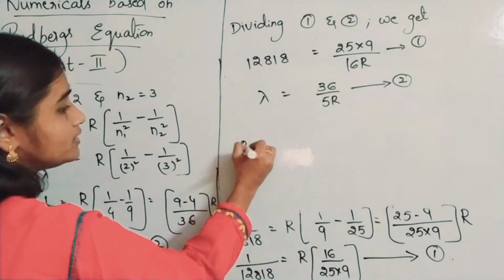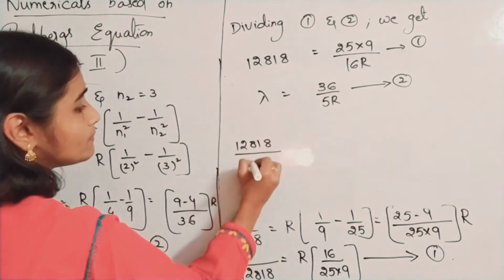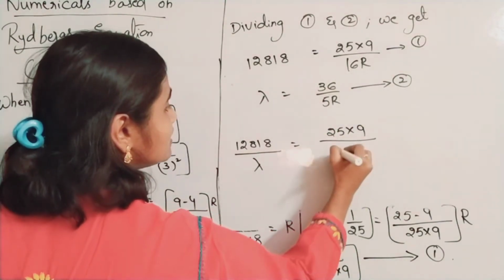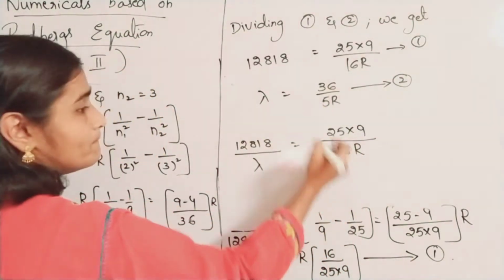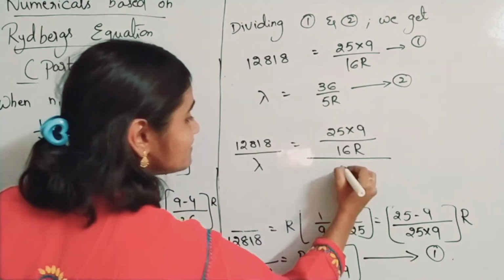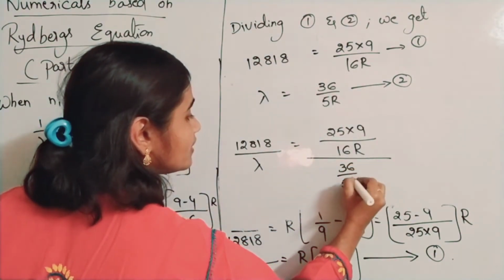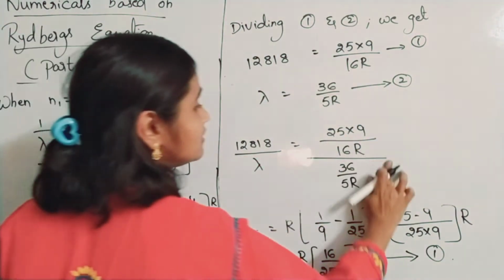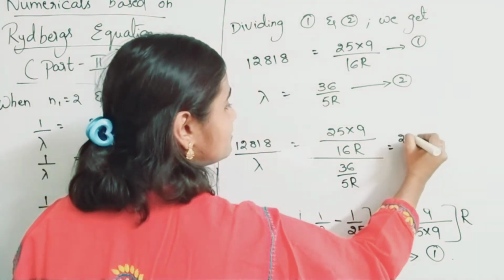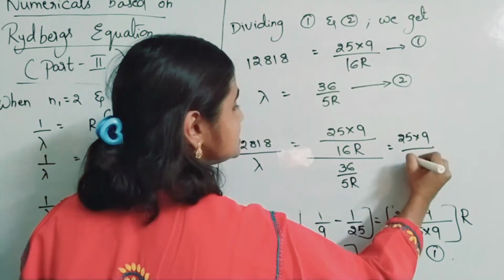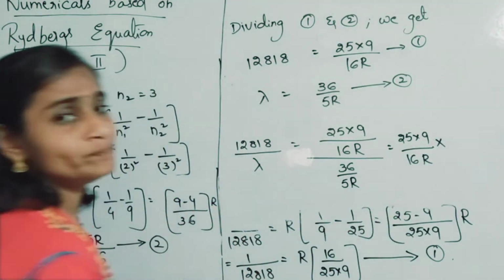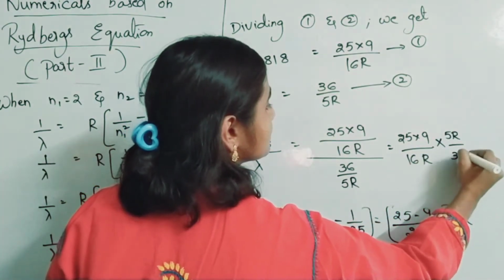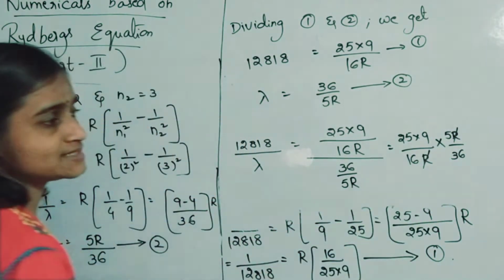Okay, so 12818 by lambda is equal to 25 into 9 by 16R whole divided by 36 by 5R. So here that 36 by 5R will become reciprocal. So here what you will be getting? 25 into 9 by 16R into 5R by 36. Okay, here R and R gets cancelled.